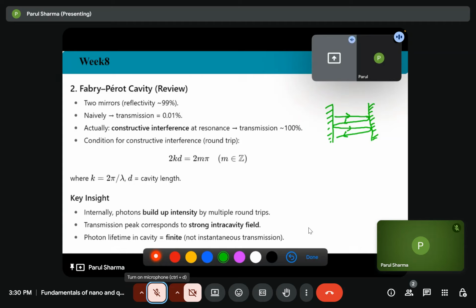So if there is constructive interference, L or D, here they are considering D. So what is the condition for constructive interference? 2kd equals 2m pi, where m belongs to an integer.